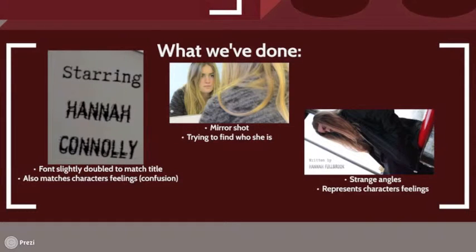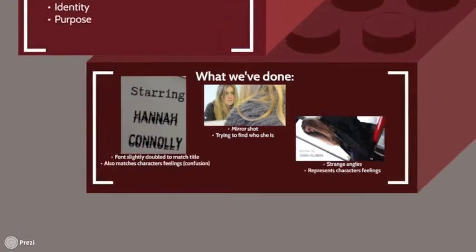We used a mirror to show that our protagonist is trying to find herself and is still unsure of who she really is. Strange angles were used to make the audience feel uneasy, like how our protagonist felt. And fonts and titles were referring to both the narrative and the film titles so that they weren't random and went along with the theme.